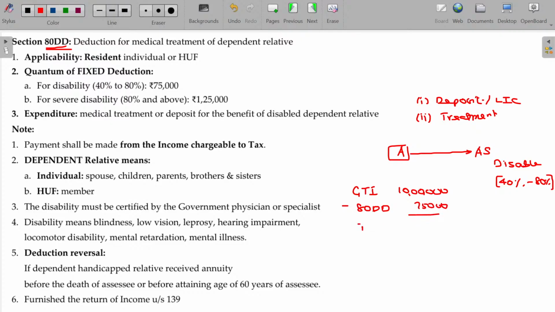Balance total taxable income in this case being 9,25,000. Clear? Suppose if the disability level is more than 80% and above, then 1,25,000 can be claimable.